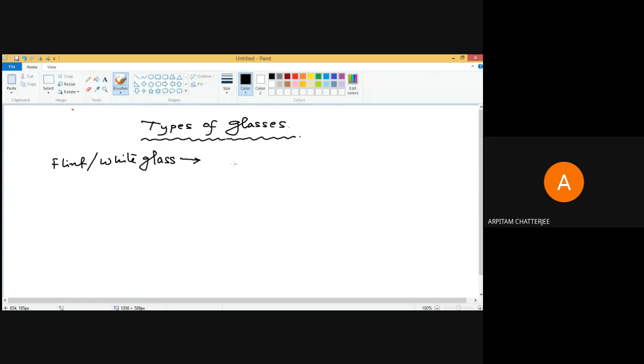The fundamental material is silica, and apart from that we use lime, which is the oxide of calcium, and soda, which is the oxide of sodium. Since we use lime and soda with silica, this particular glass is also called soda lime glass.